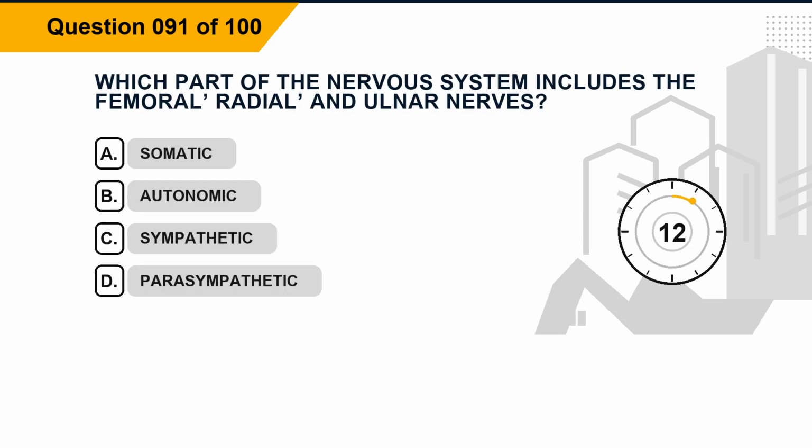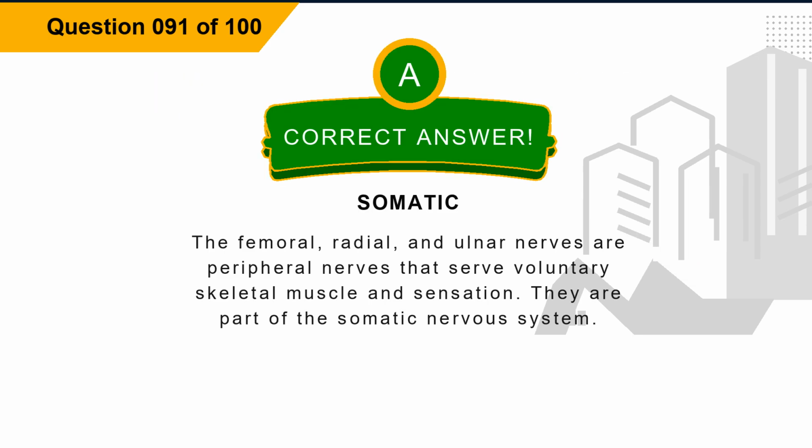Question 91. Which part of the nervous system includes the femoral, radial, and ulnar nerves? Option A, somatic. Option B, autonomic. Option C, sympathetic. Option D, parasympathetic. The correct answer is option A, somatic. Explanation: the femoral, radial, and ulnar nerves are peripheral nerves that serve voluntary skeletal muscle and sensation. They are part of the somatic nervous system.